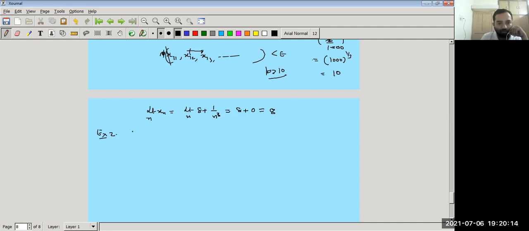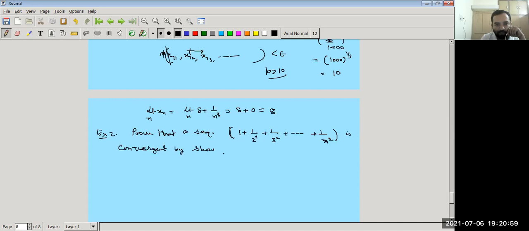Example 2, prove that a sequence 1 plus 1 by 2 square, 1 by 3 square, up to 1 by n square is convergent by showing that it is a Cauchy sequence.